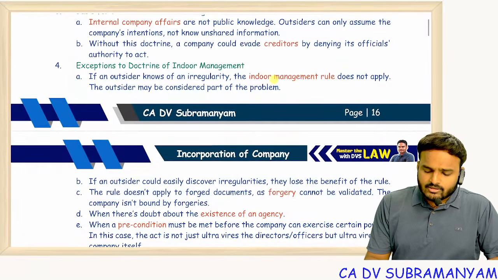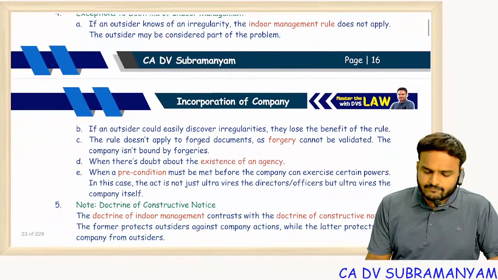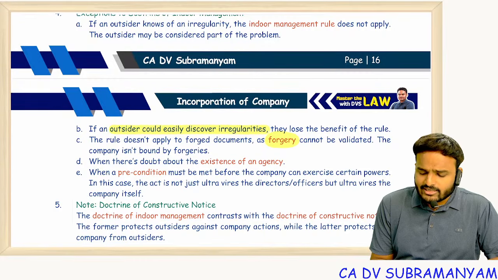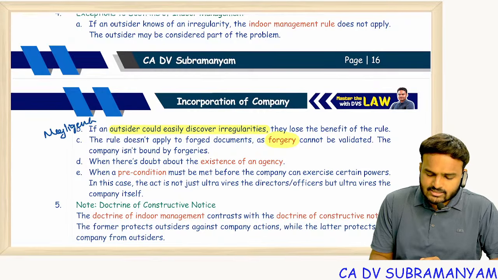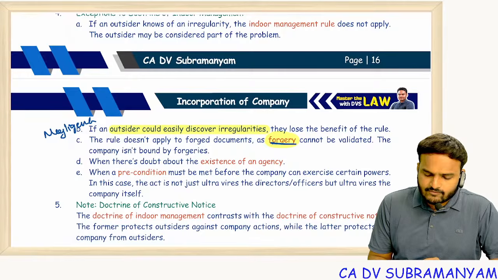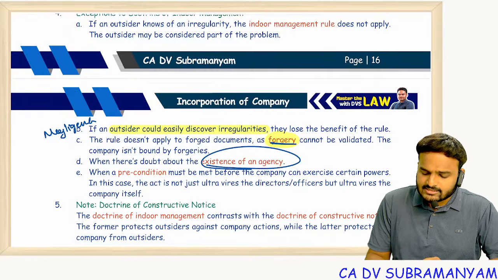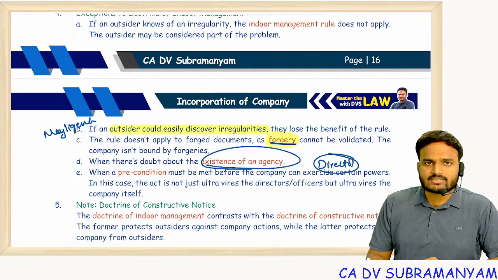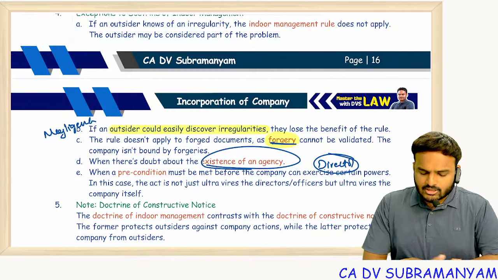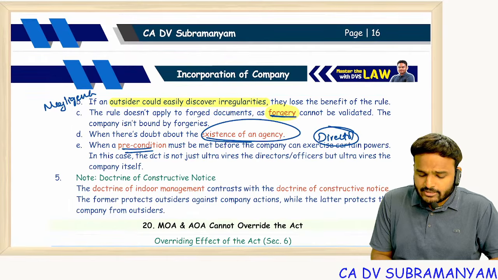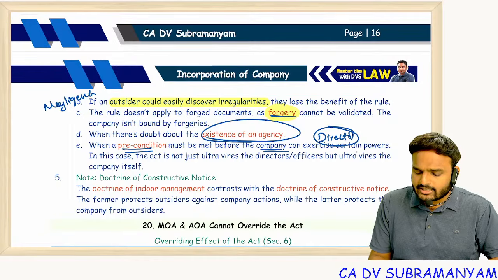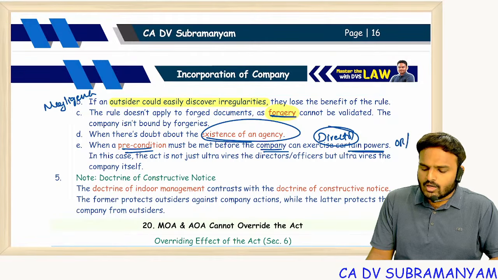Remember, indoor management will not apply in case of forgery; in case the outsider could easily discover irregularities, that means that person is negligent; in case of doubt about the existence of the agency, that means whether this person is a director or not. If this person is a director, the act of a director makes the company liable. Or when there is a precondition that must be met before the company can exercise certain powers, like OR, SR.